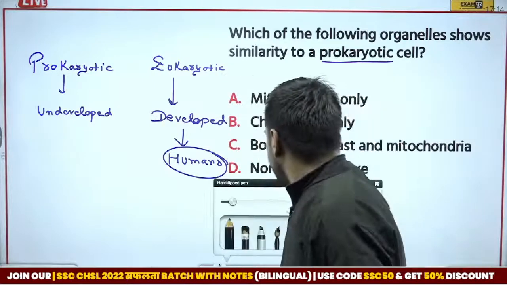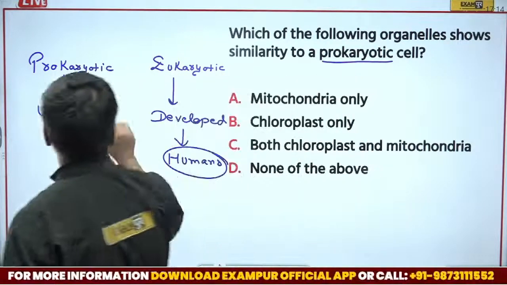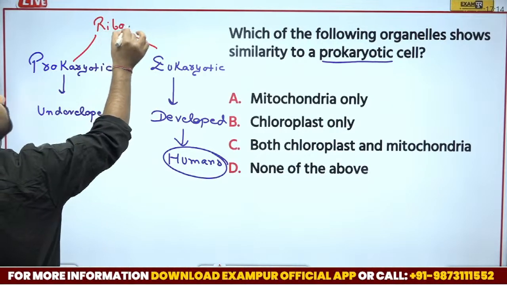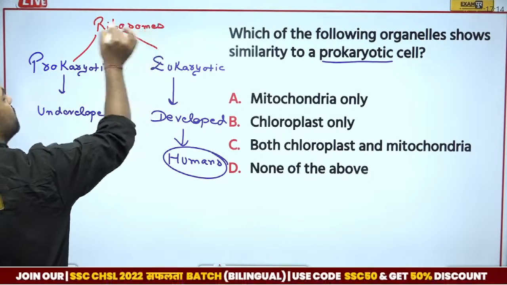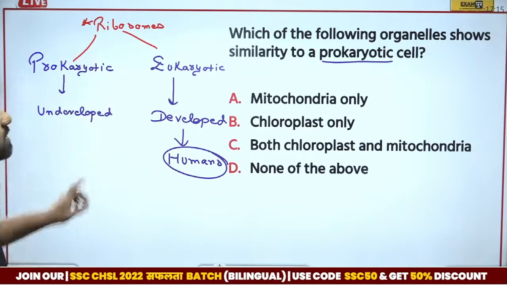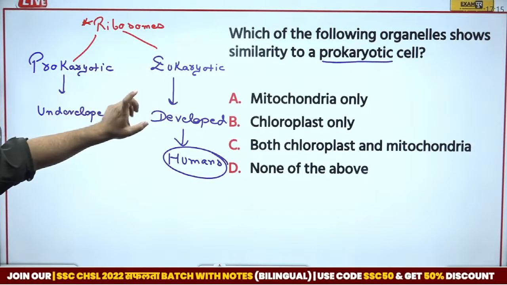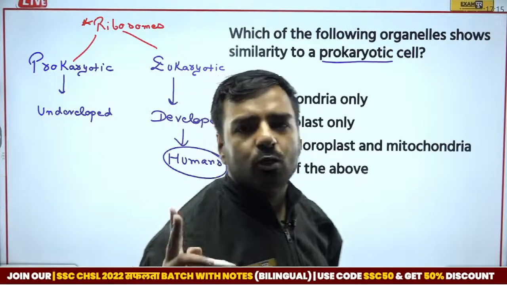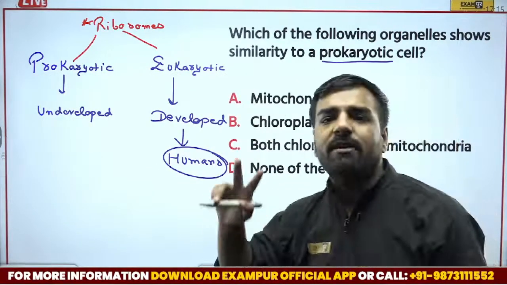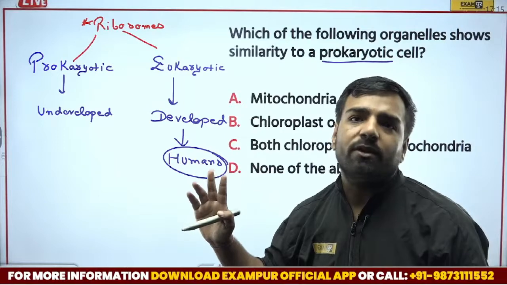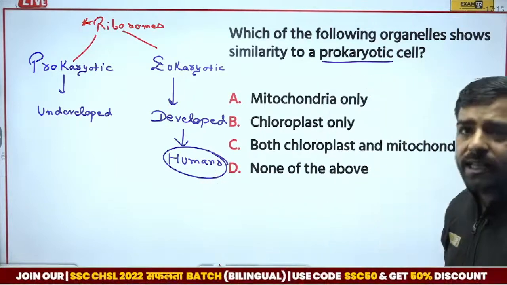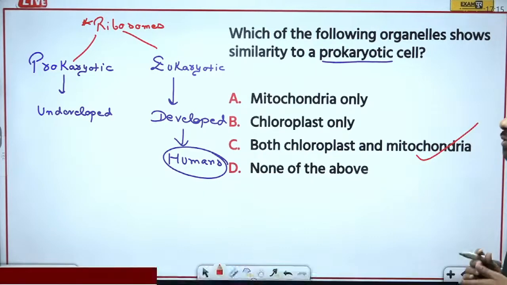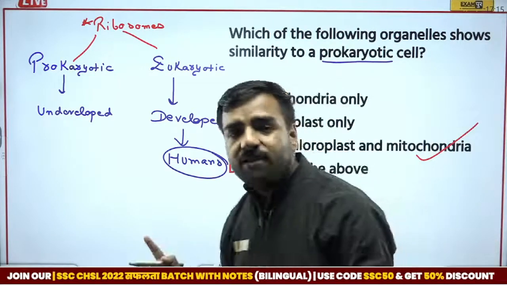But the thing that is common in both is the presence of ribosome. All these questions are asked in the examination, we must remember. But the question is, which is similar to prokaryotic cells? If I talk about chloroplast and mitochondria, both of them are similar to prokaryotic cells. So the correct answer is option number C, that is chloroplast and mitochondria both. Very, very important.